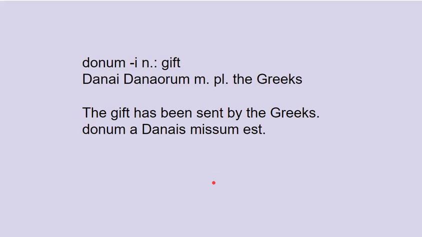The answer is donum a danais, ablative plural, missum est. You notice I made a nice little sandwich with a danais, putting it between the subject donum and missum, the PPP.